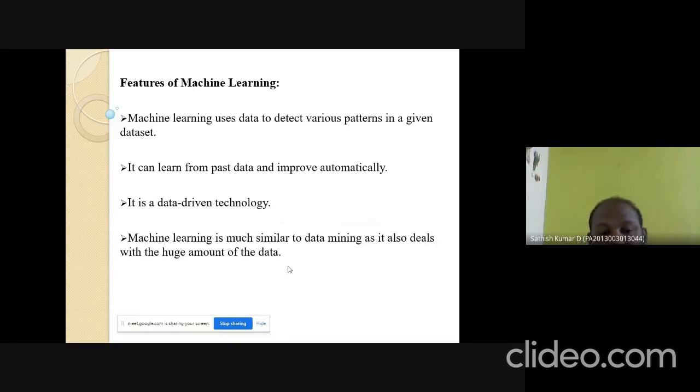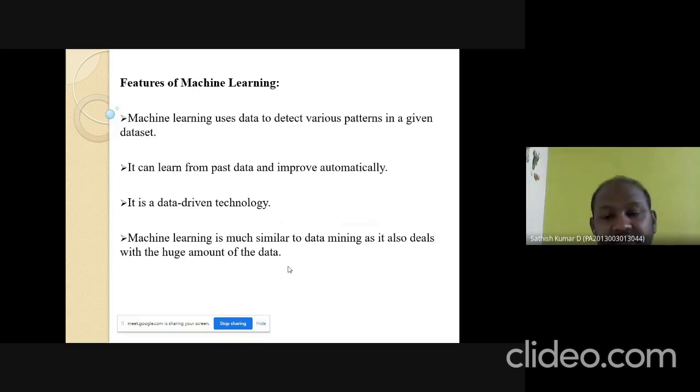Then, machine learning is much similar to data mining, as it also deals with a huge amount of data. Data mining is a concept of handling a huge amount of data. Similarly, machine learning also handles a huge amount of data, and from it, it predicts the future output. Those are the features of machine learning.